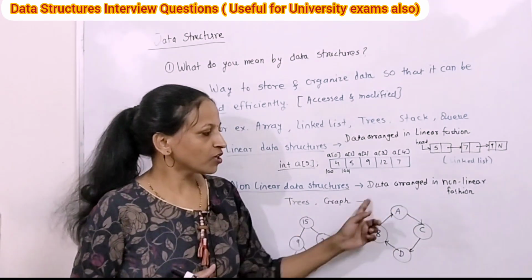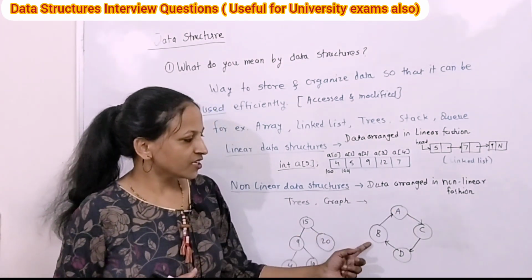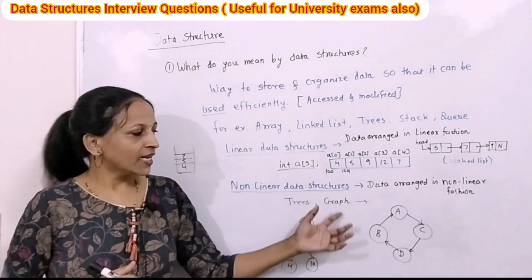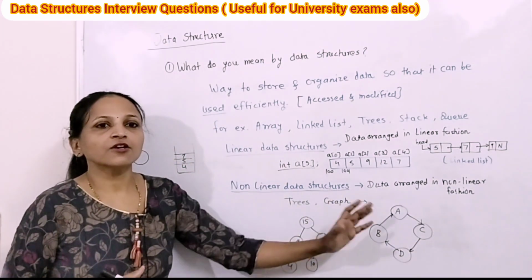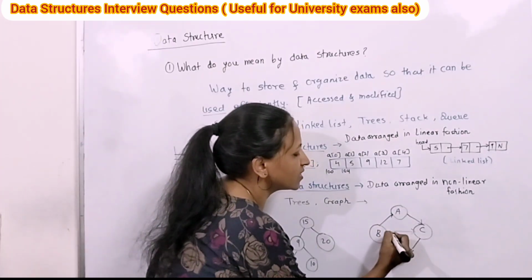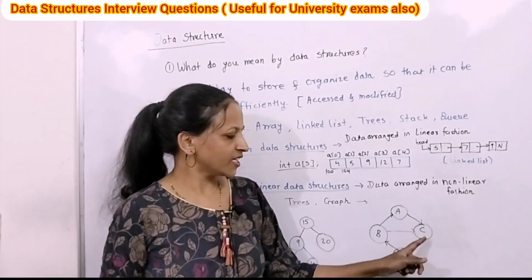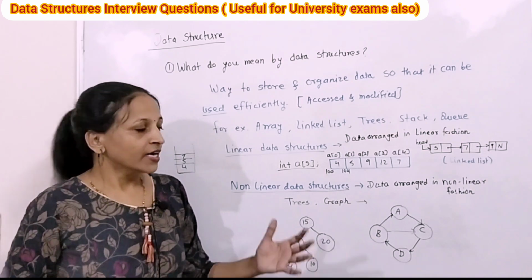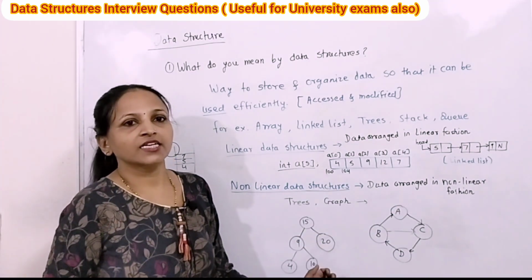See, this is not linear. Here A is connected with B as well as C, like this. Means here the elements are not stored in a sequential or linear way. Here also you can write an arrow, meaning B can be connected with A, C as well as D. In this way, this is nothing but a non-linear data structure.